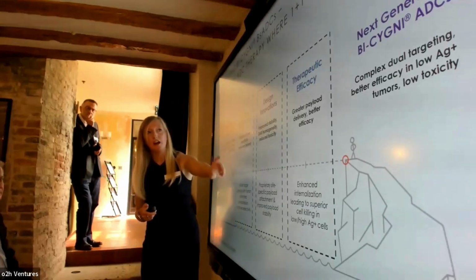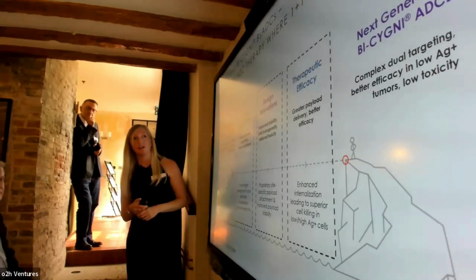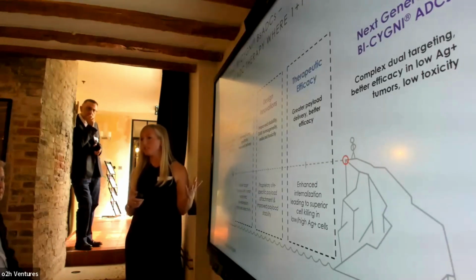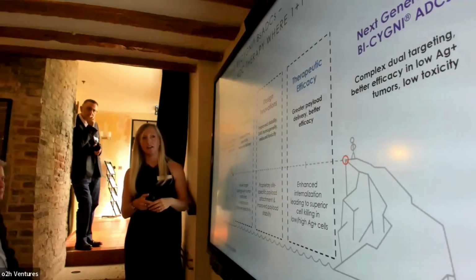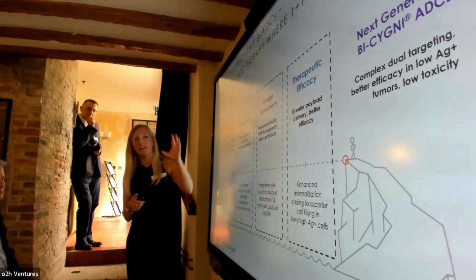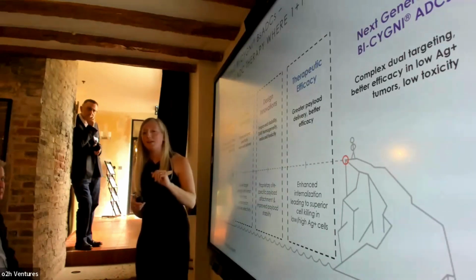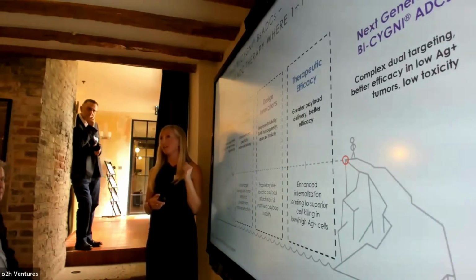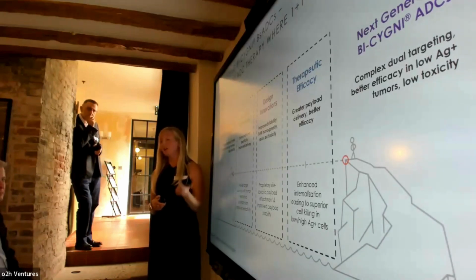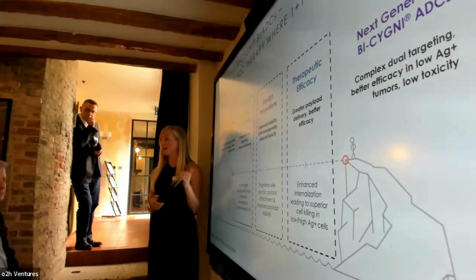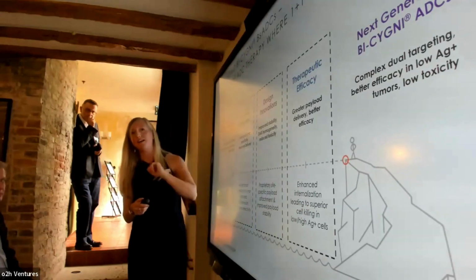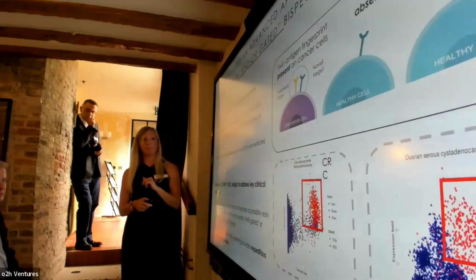We couple this with our site-specific payload attachment technology, so we get a homogeneous product. We've looked at innovations in the conjugation chemistry as well, so we get reduced payload loss. And then importantly, the last box, we can design these drugs so that we get vastly improved internalization. We see synergistic cell killing, and we can kill not just the high antigen expressing tumour cells, but also the low and ultra low expressing tumour cells. And this is what we call a Bi-Cygni ADC.